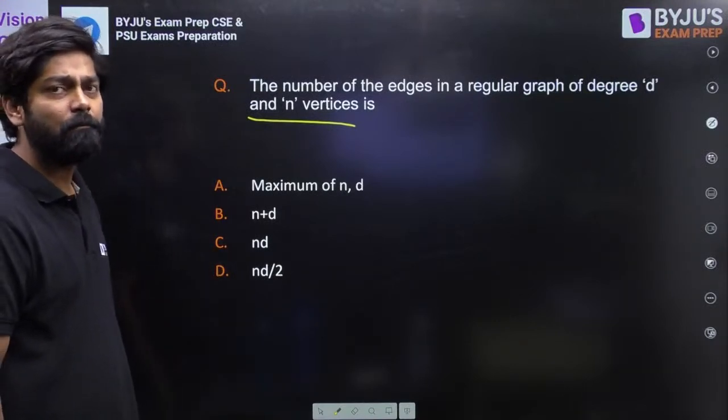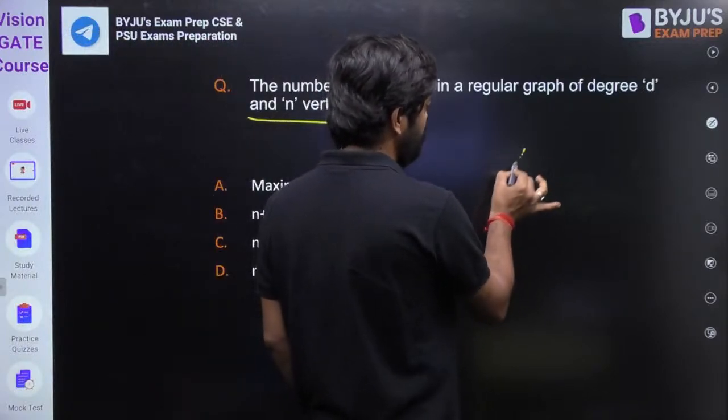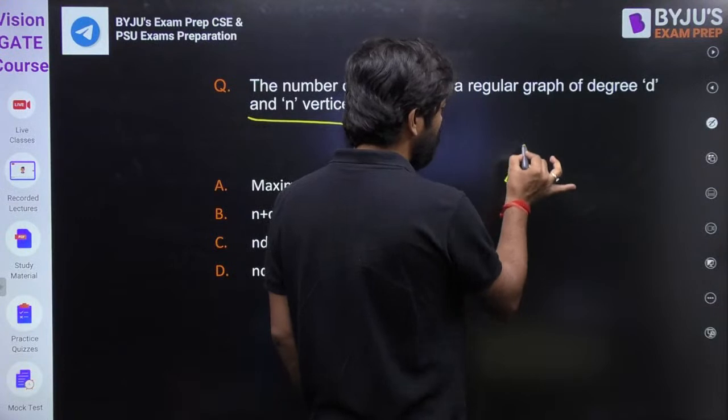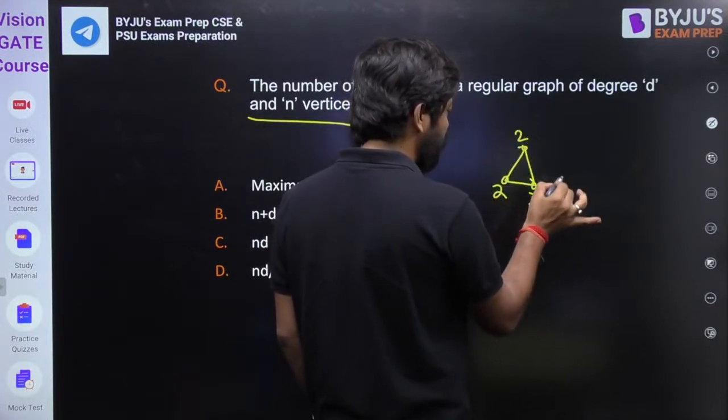Anyone else? So regular graph, I think everyone knows. Regular graph. See this one. This is nothing but a 2-degree regular graph, because regular graph is nothing but, see, my dear friend.